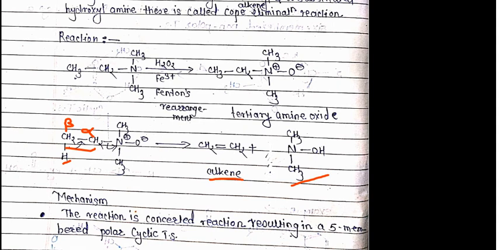between these two carbon atoms is formed, and the bond between carbon and the positively charged nitrogen is broken, and these two electrons shift toward the nitrogen. So here we can see that nitrogen retains its lone pair of electrons, as in the starting material, where nitrogen has the lone pair of electrons. So what is the mechanism of that reaction?